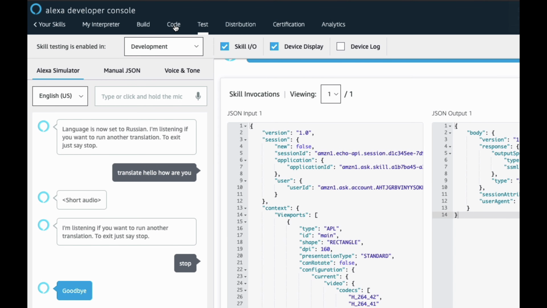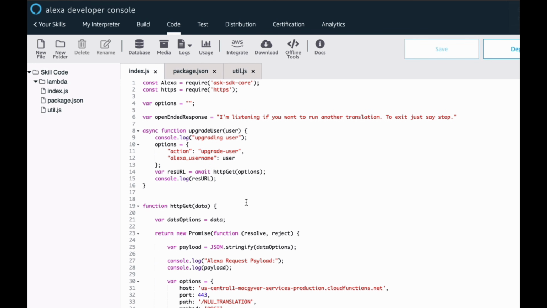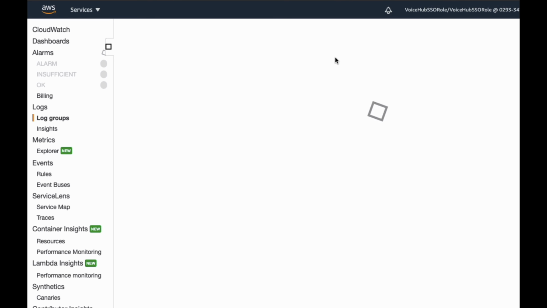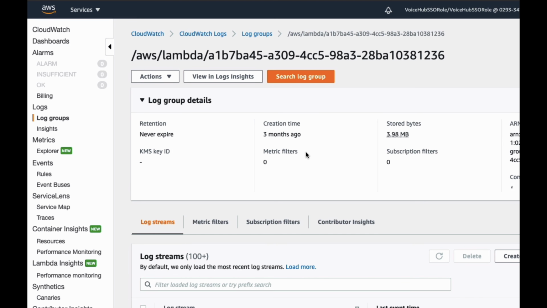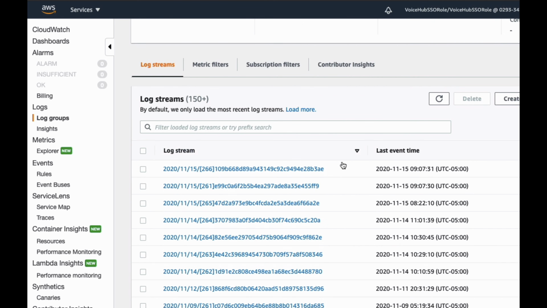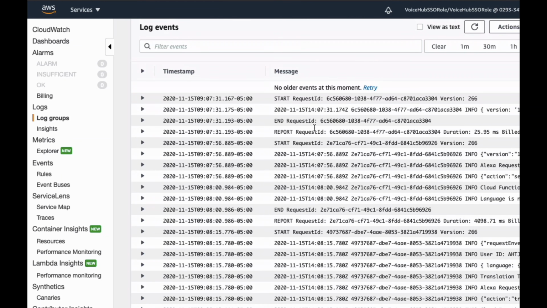So let me show you something that's useful. What would you do if Alexa threw an error and you wanted to troubleshoot that? The answer is you'd come over to logs, and basically your code runs in a Lambda function. It's managed and hosted by Amazon, but these are the different commands that come over in the log stream here. So this one is probably the goodbye one. All right, so actually this is the one we want. Okay, so it's going to log everything, or it's going to log what you tell it to log.